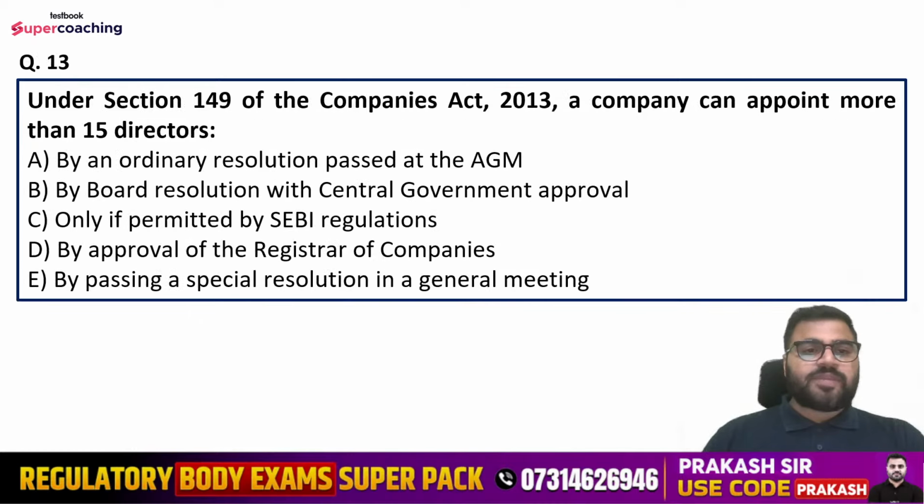Question number 13 is, under section 149 of the Companies Act 2013, a company can appoint more than 15 directors. Options are by an ordinary resolution passed at the annual general meeting, by board resolution with central government approval, only if permitted by SEBI regulations, by approval of the registrar of companies, or by passing a special resolution in a general meeting.